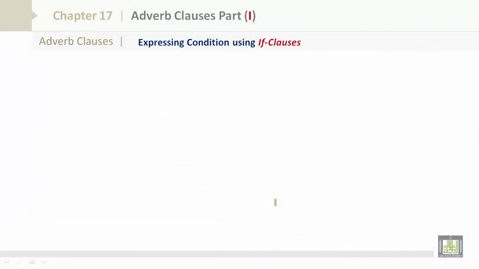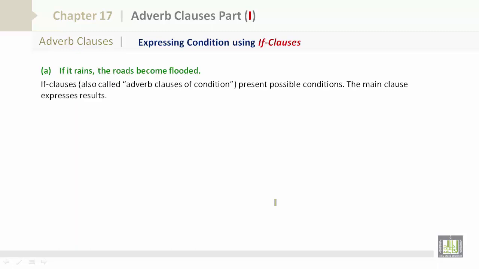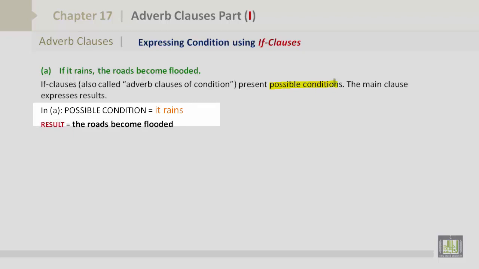Expressing condition using if clauses. If it rains, the roads become flooded. If clauses, also called adverb clauses of condition, present possible conditions. The main clause expresses results. In a possible condition, it rains. Result, the roads become flooded.